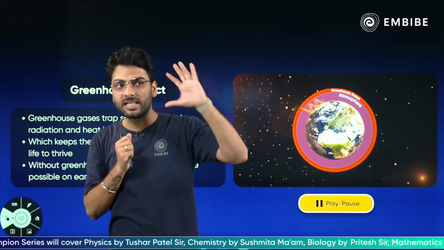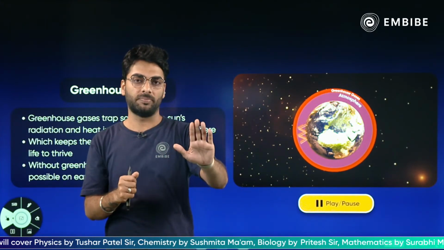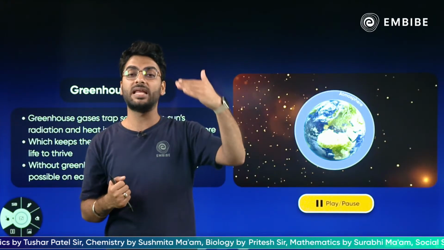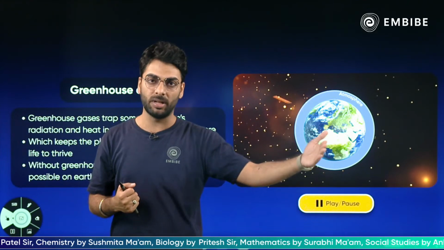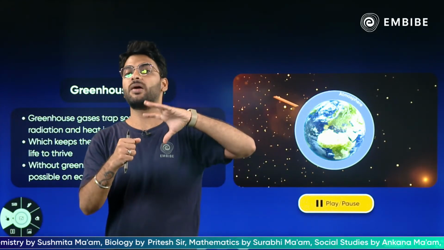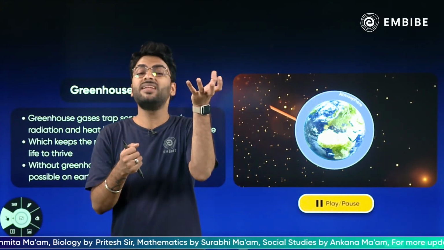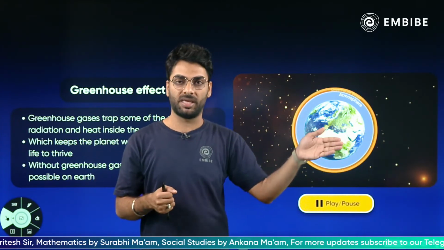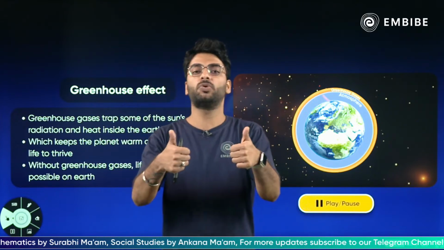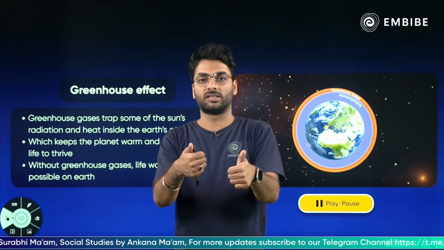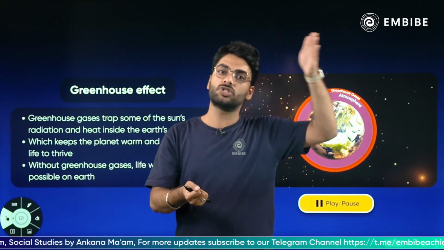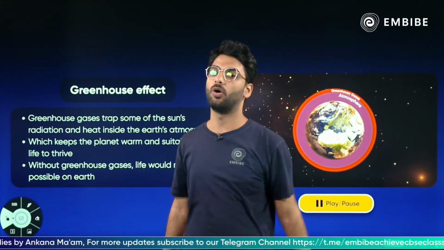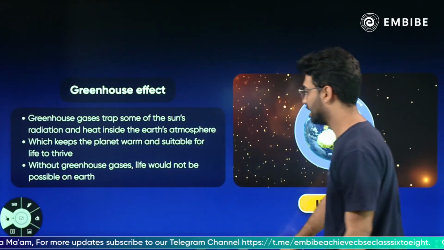But till the greenhouse effect is there, there is no problem. The problem arises when this greenhouse effect becomes more than normal, right? When these gases become too much in number and they trap more and more heat of the sun, leading to global warming. So greenhouse effect is absolutely good to maintain the warmth on the earth. But when this greenhouse effect turns to global warming, that is where all the problem lies. Okay?